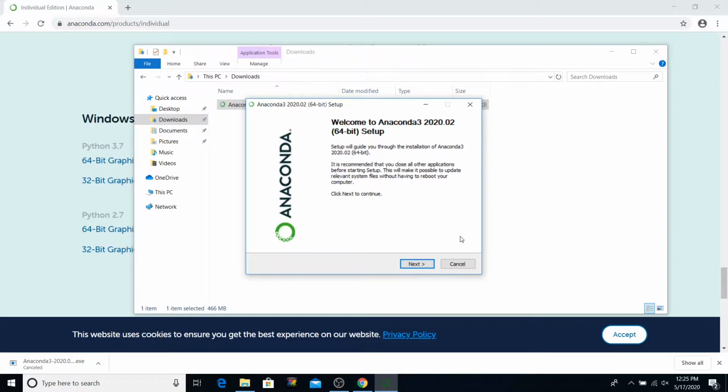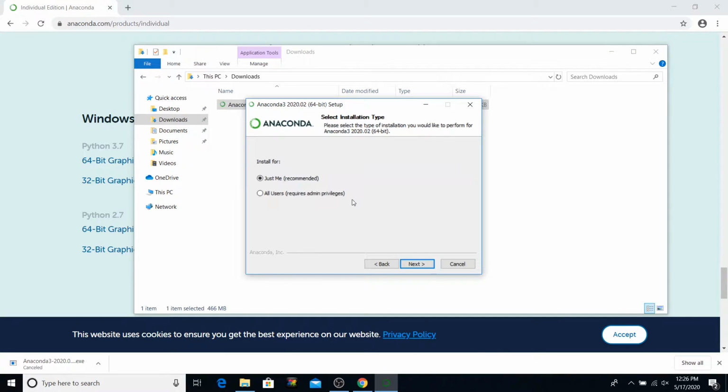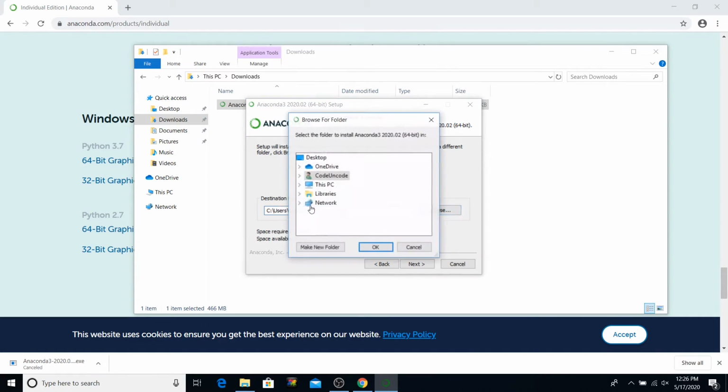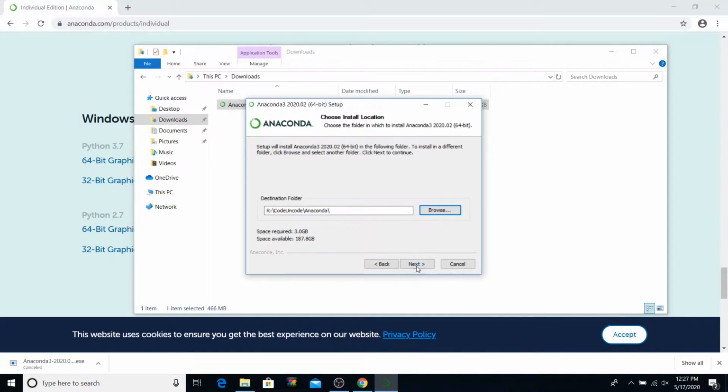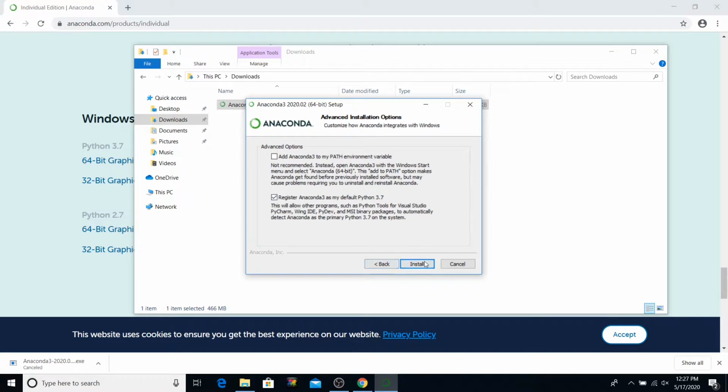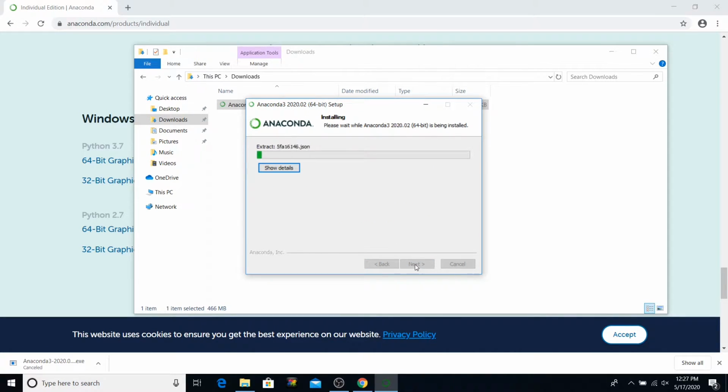Installing Anaconda is as easy as other Windows applications. Just move through the setup using next. I'll install it just for me and browse to a specific directory in my computer. In here, in Code and Code, I've created a folder Anaconda and I will install it here. So just say install. And since it is a big program, it takes a while to install, so let's wait here for the installation to complete.